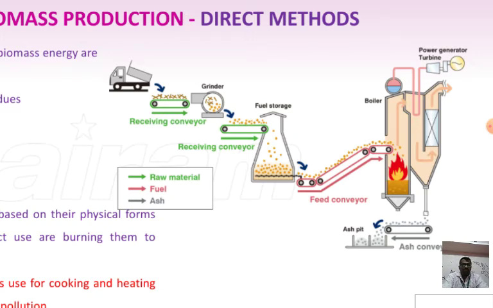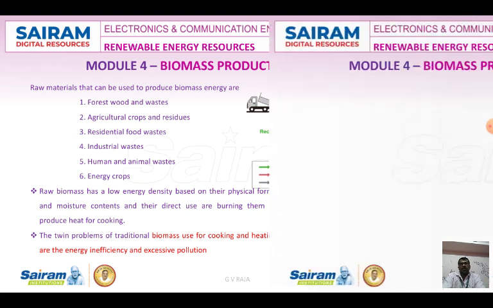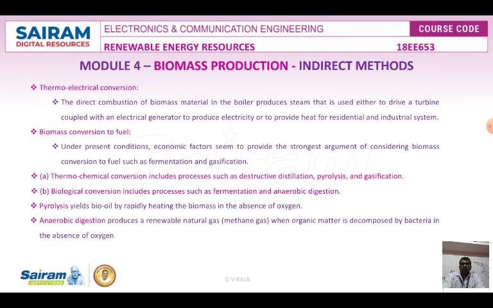We are getting the gas, and that gas will be passed to the turbine in order to generate electricity, and the remaining thing will be given to multiple applications. It can generate ash, or it can produce some kind of gas, or it can produce steam for the electricity generation. So that is the indirect method.